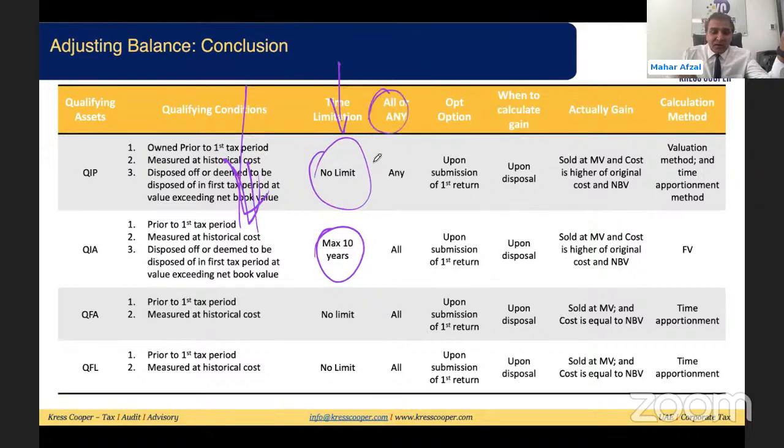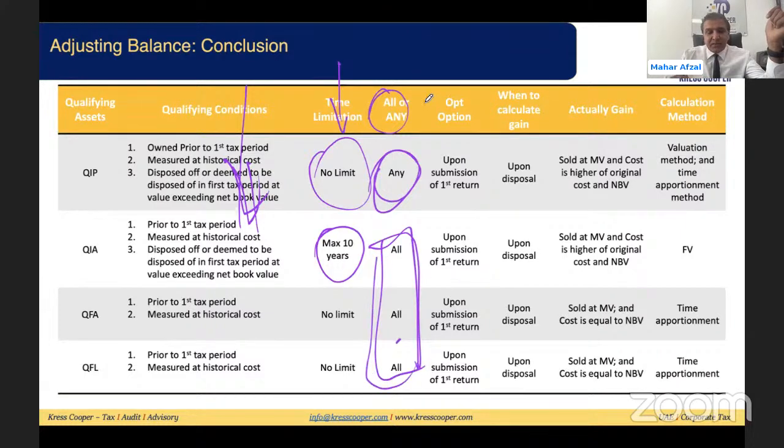For the building, the taxable person can opt for any building, but for all others, they need to opt for the whole respective class of assets. The option is in the first return, we have already discussed this. When to calculate gain upon disposal, this is the same for all assets.